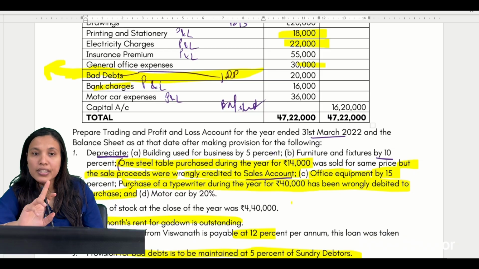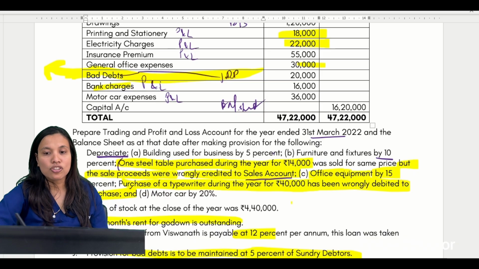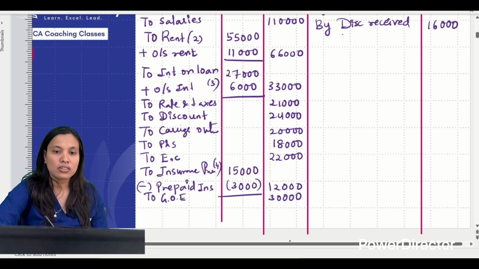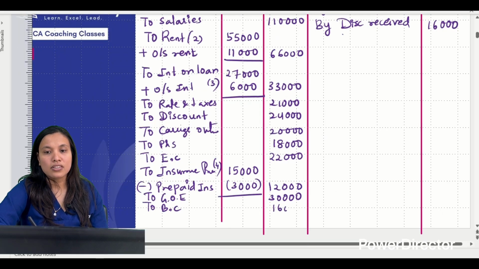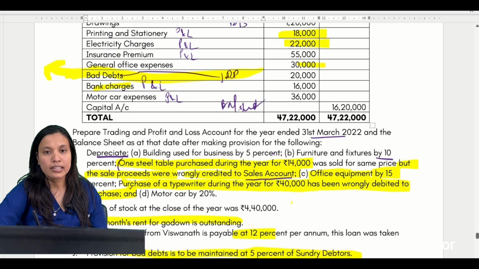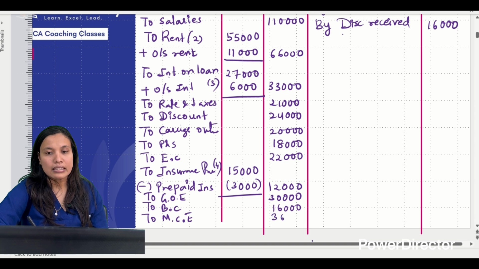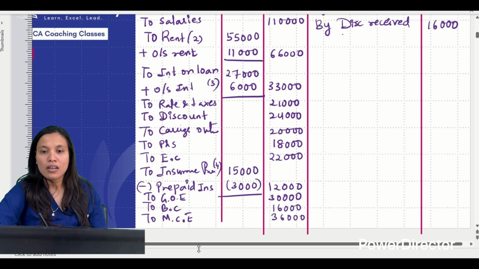You need not do it again. Next is bank charges. How much is the bank charges? Bank charges is 16,000. Next is motor car expense. Motor car expense, write in full. Okay. Done. Are we done here?